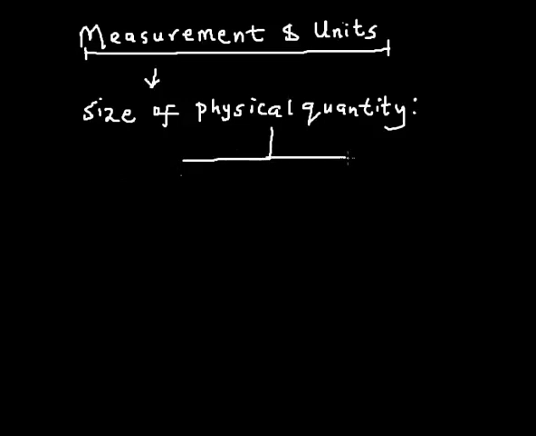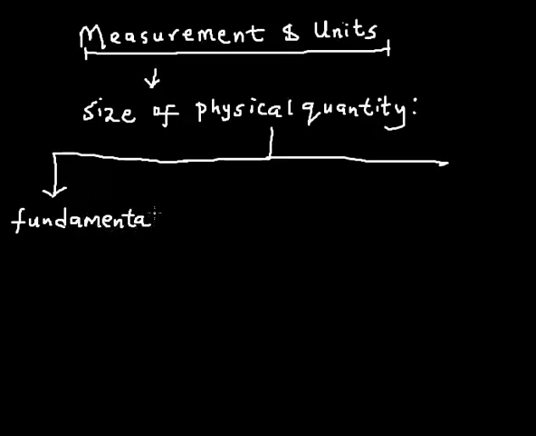Now, these physical quantities in physics are divided into three: the fundamental physical quantities, the derived physical quantities, and then the category known as vectors and scalars.